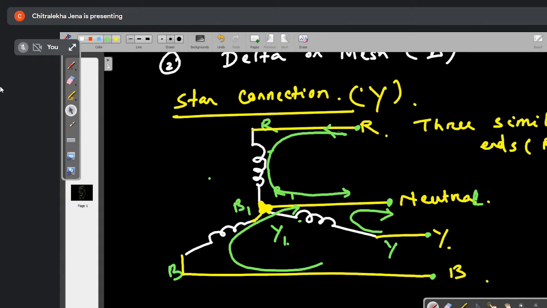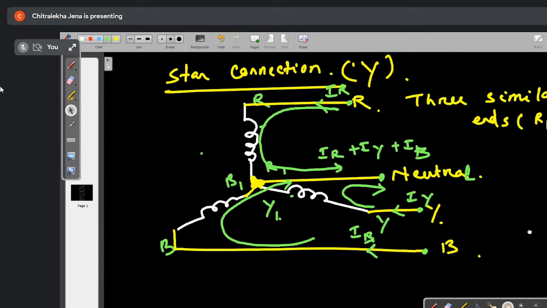This current is your IR, this current is your IY, this current is your IB. What is the current in the neutral? IR plus IY plus IB. Okay, this is the current in the neutral. Understood? Now here you see we have got the star connection.